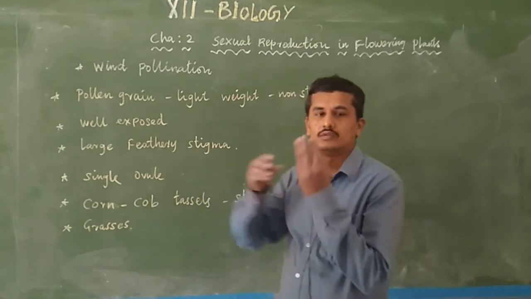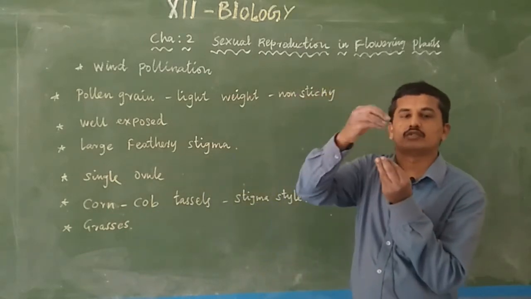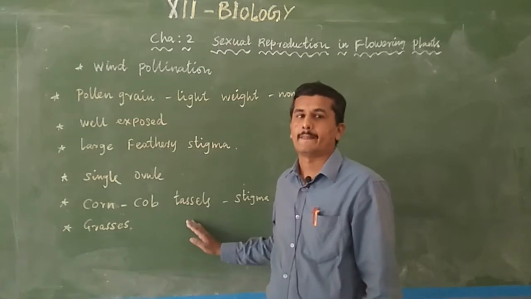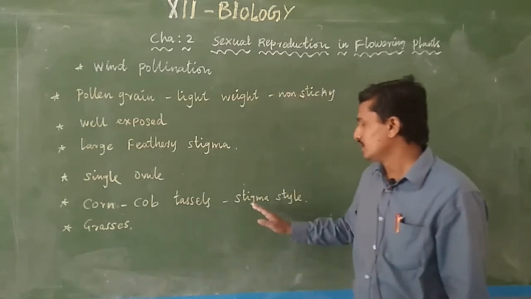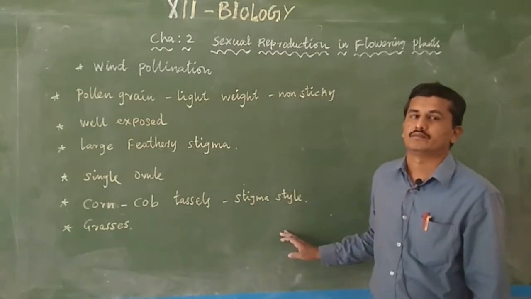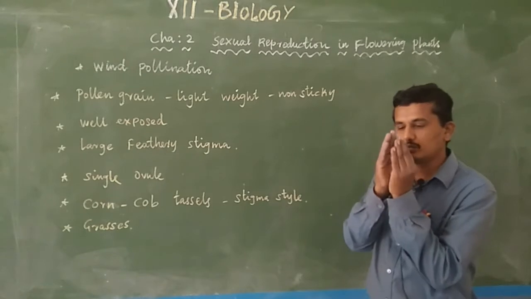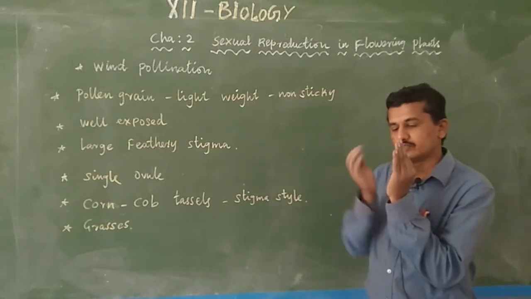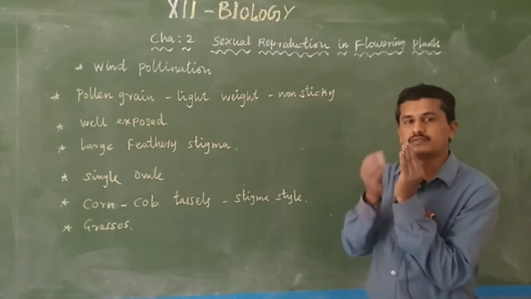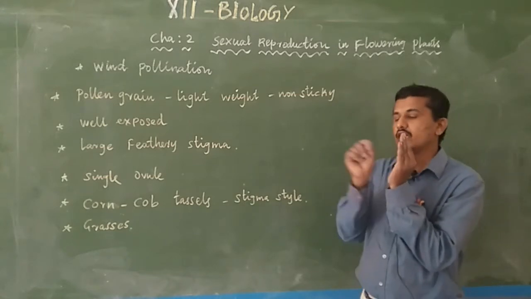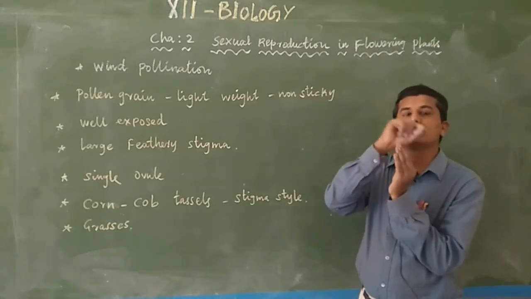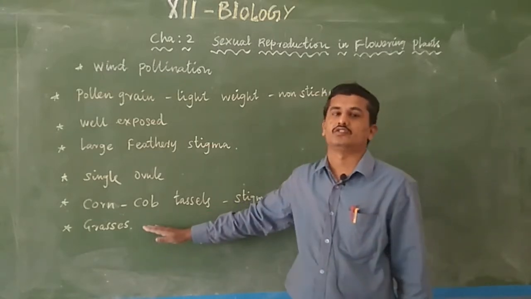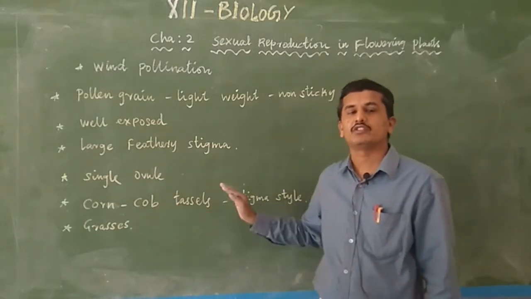Corn, you know, the hair-like structures present outside the corn are nothing but the corn cob tassels. The tassel is nothing but stigma and style. Actually, in the corn plant, the green colored layer is the sheath which covers the corn, which you peel off like a leaf, and the hair-like structures are present inside the green sheath. The hair-like structure is nothing but the corn cob tassel. The tassel is nothing but stigma and style.